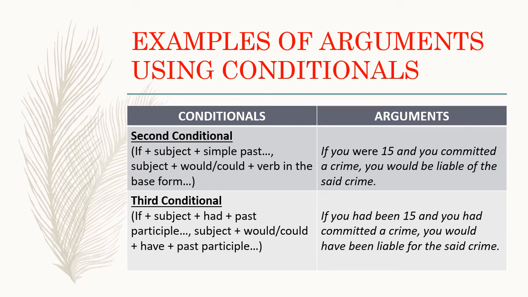Then we have our second and third conditional. Second conditional: if plus subject plus simple past, and then subject plus would or could plus verb in the base form. Example argument: if you were 15 and you committed a crime, you would be liable of the said crime.